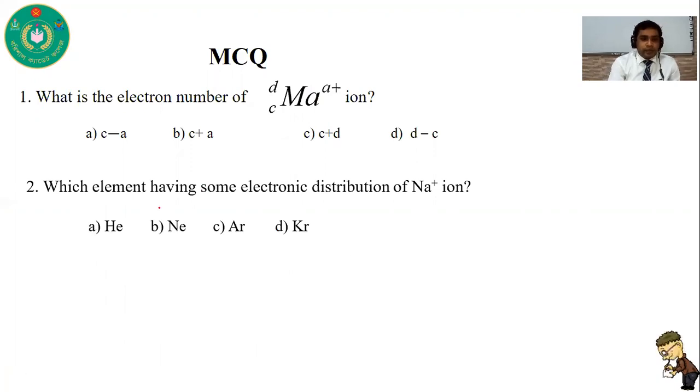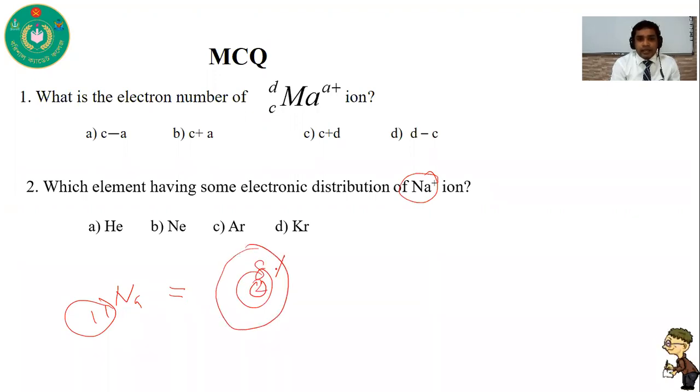Second question: which element has the same electronic configuration as Na+? You have to know that sodium, Na, has atomic number 11. So it has 11 protons. In the first shell there are 2, in the second shell there are 8, and in the last shell there is 1 electron. So you have to find out the electronic configuration of helium, neon, argon, and krypton.